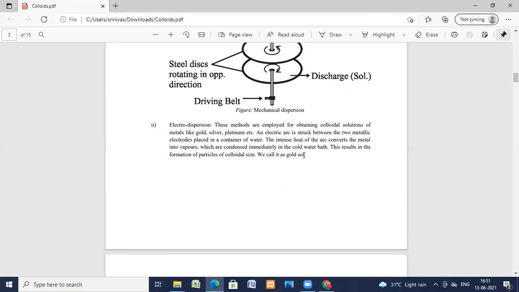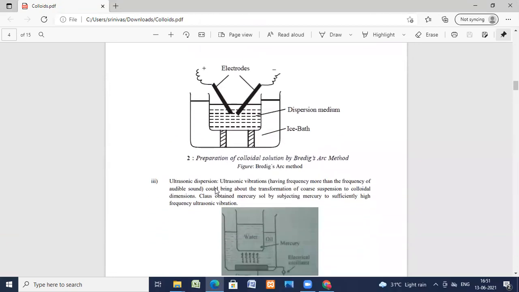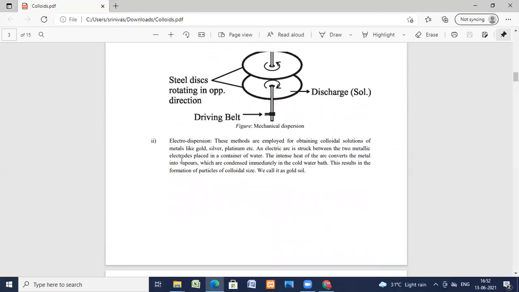We call it gold sol, or we call it silver sol, or we call it platinum sol. In this way, the sol is prepared, and further for ornamental purposes, we use this sol. Whatever I told, now you can see the Bredig arc method. This is the electric arc method, how we are preparing the colloid.